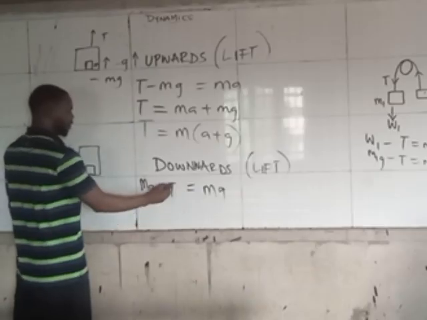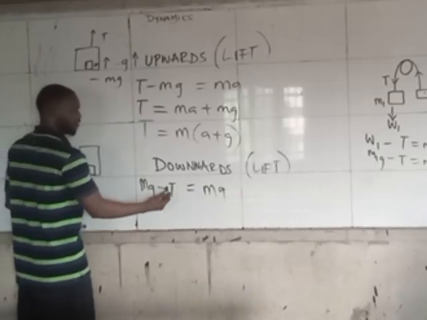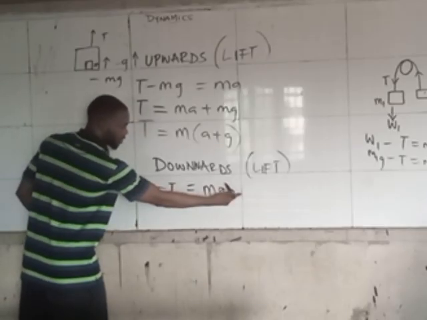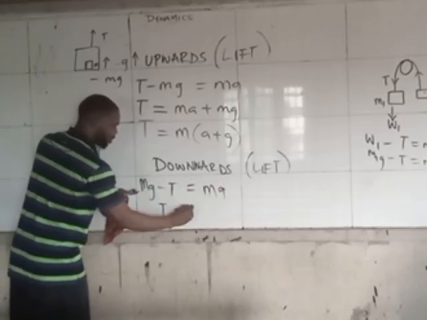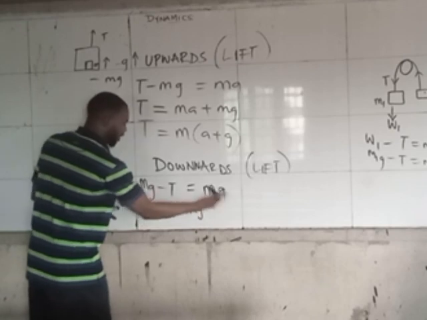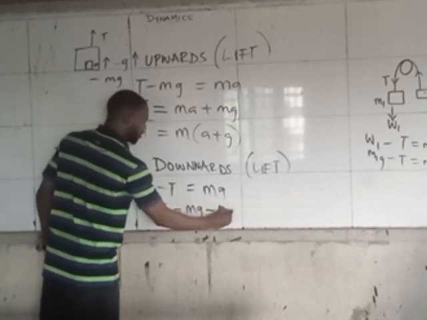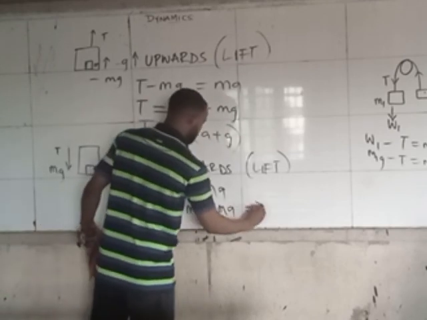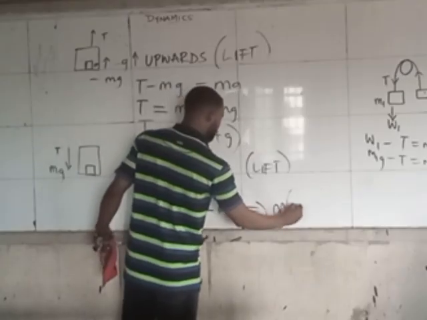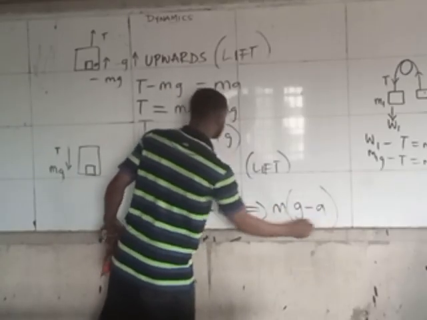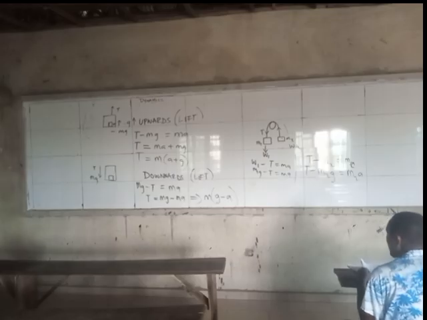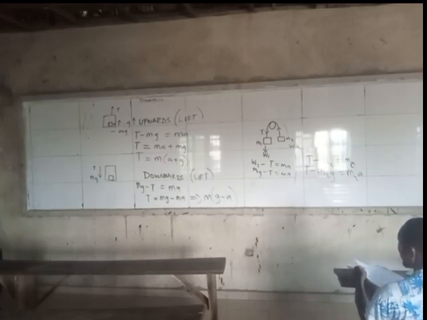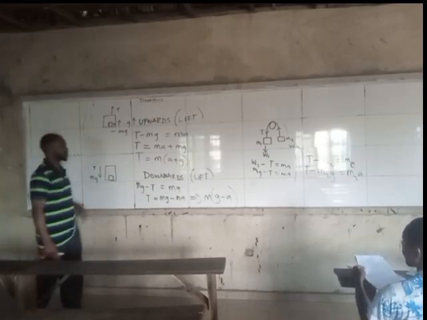By the time you want to make tension the subject of the formula, you can see that if I carry this T to go to this place, it becomes positive T, and mg is just still here. Now, if you carry this MA to come here, it becomes minus MA. So that this becomes T equals M times G minus A. So that's it, for downwards lifter.